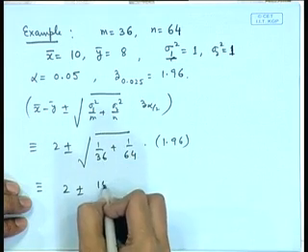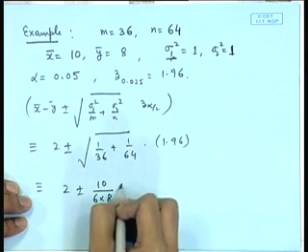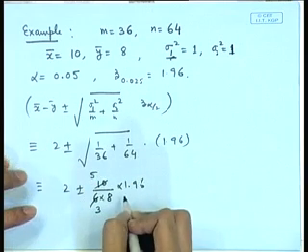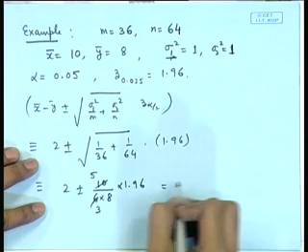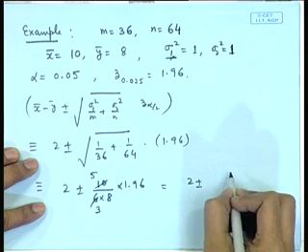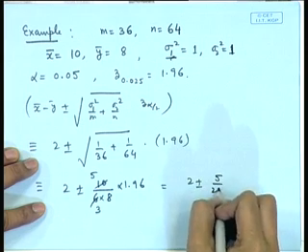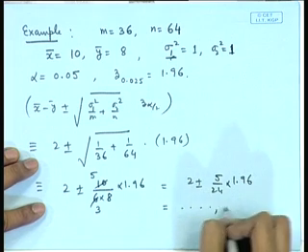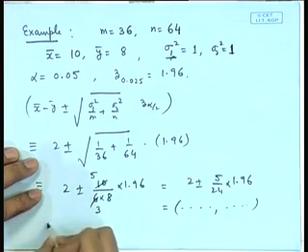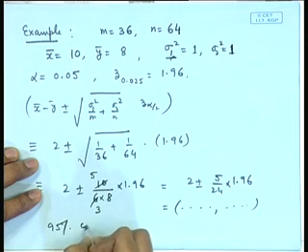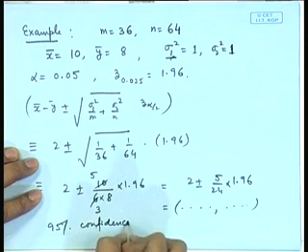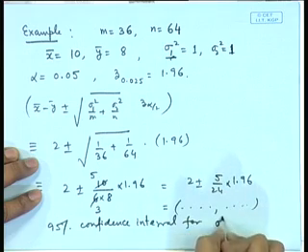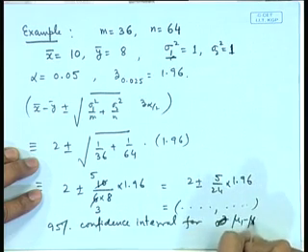So, 10 by 6 into 8 into 1.96, which is 10 by 24 into 1.96. So, we get a 95% confidence interval for mu 1 minus mu 2.